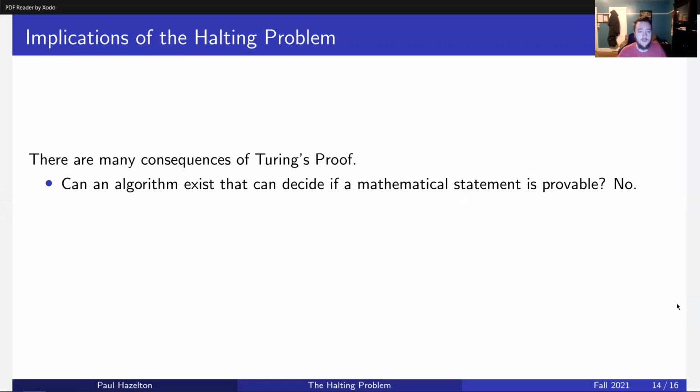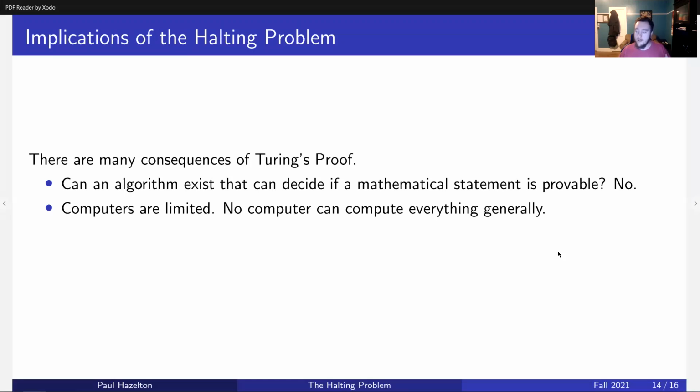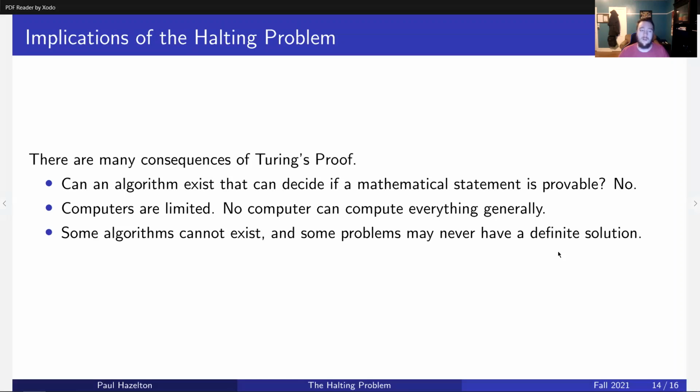So there are many consequences of this fantastic proof. For one, David Hilbert's question, can an algorithm exist that can decide if a mathematical statement is provable? No, because that is equivalent to the halting problem, and that is unsolvable. Computers are limited. Can your computer do everything? Can it solve any problem? Absolutely not. That's impossible, because there are some problems that for sure are impossible to solve. Some algorithms cannot exist. No matter how smart you are, you will not ever be able to figure it out. Some problems will not ever have a definite solution.